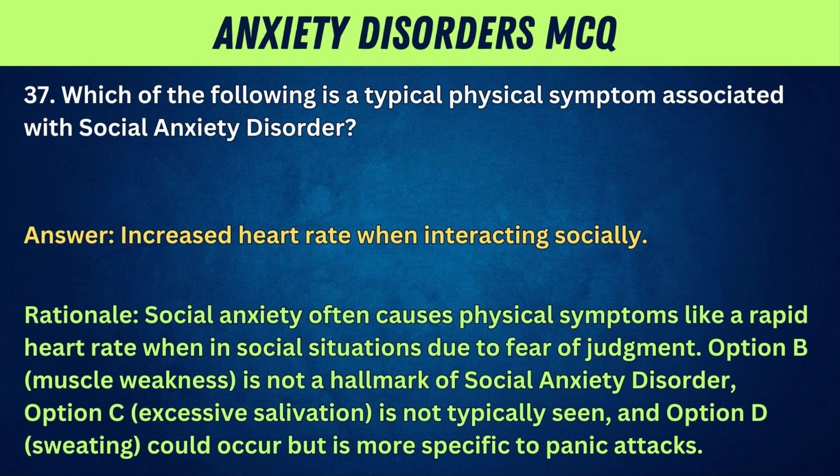Rationale: social anxiety often causes physical symptoms like a rapid heart rate when in social situations due to fear of judgment. Option B, muscle weakness, is not a hallmark of social anxiety disorder. Option C, excessive salivation, is not typically seen. And Option D, sweating, could occur but is more specific to panic attacks.